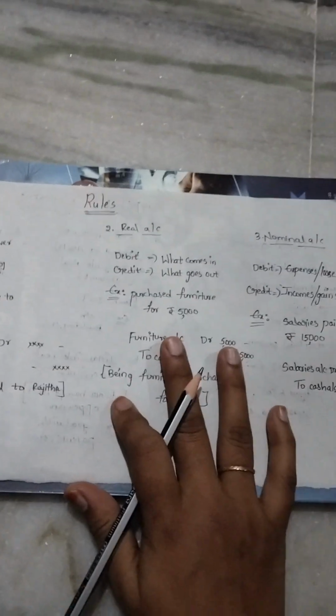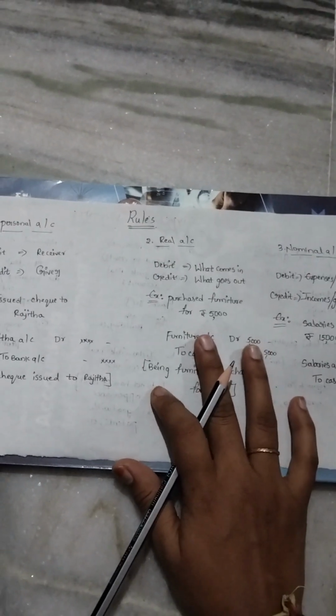So these are the three important golden rules. That is personal account, real account and nominal account.